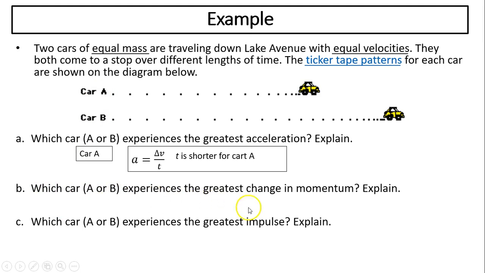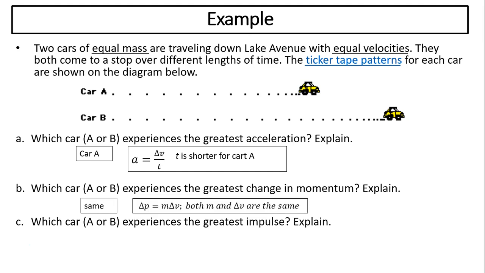Question B, which car, A or B, experienced the greatest change in momentum? Well, change in momentum is mass times change in velocity. Masses are the same, change in velocity is the same, so they have the same change in momentum. Which car experienced the greatest impulse? Well, impulse equals change in momentum. Therefore, they have the same impulse.